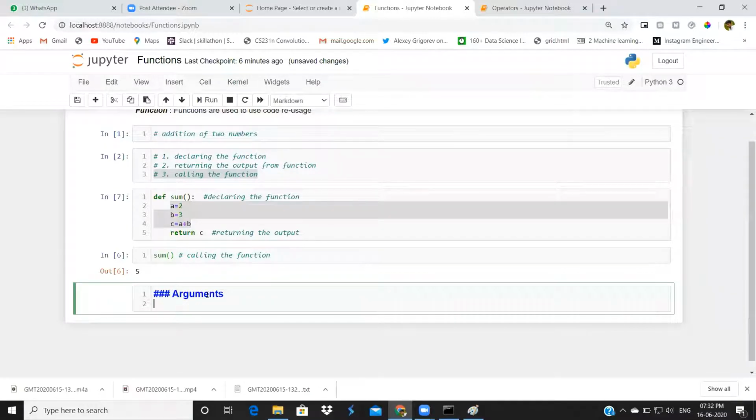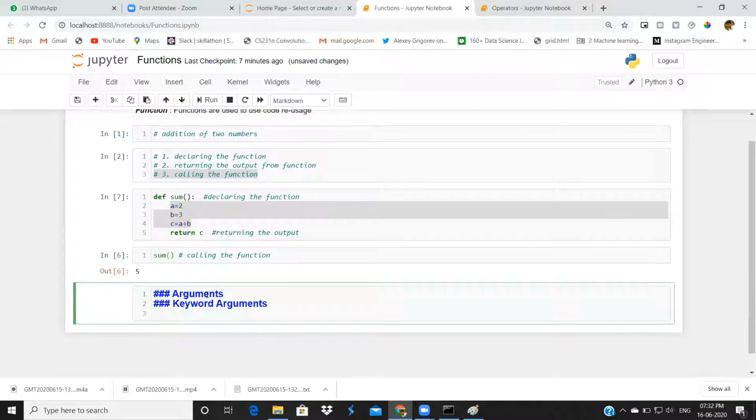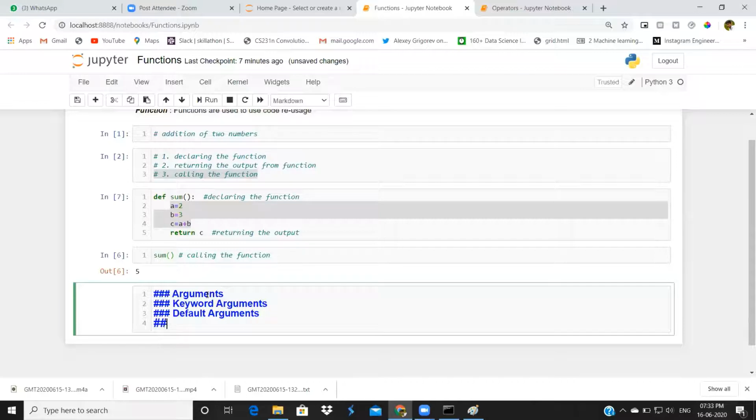Arguments. Keyword arguments. Default arguments. Variable length arguments.